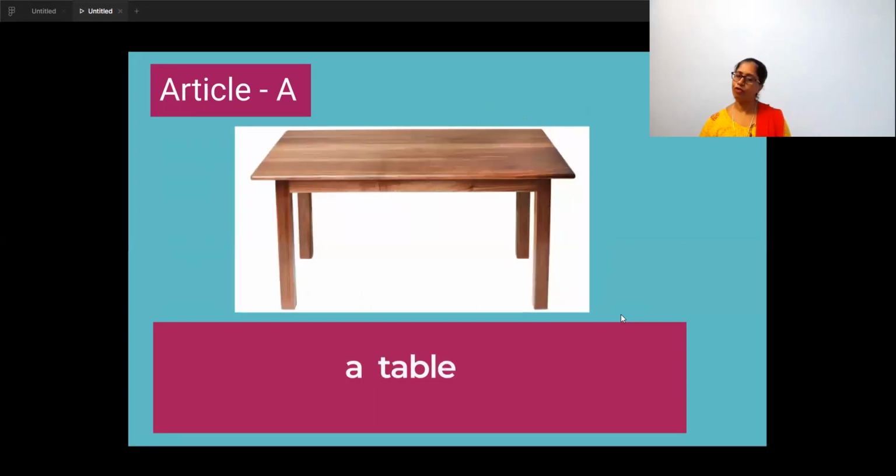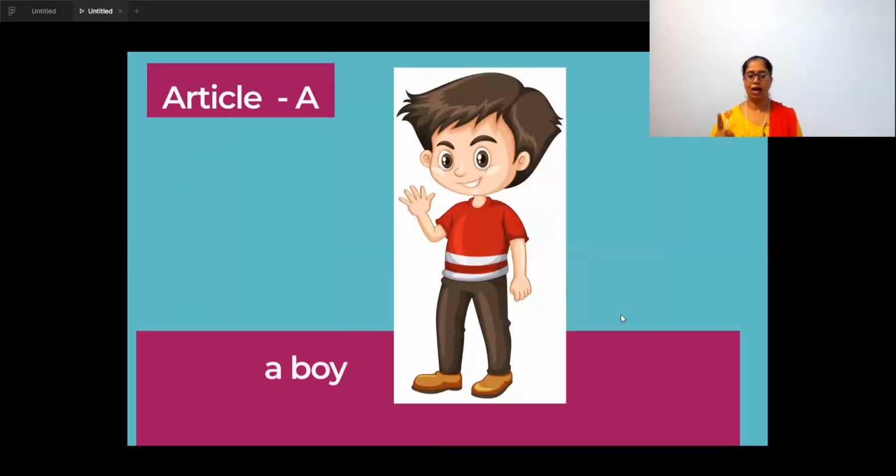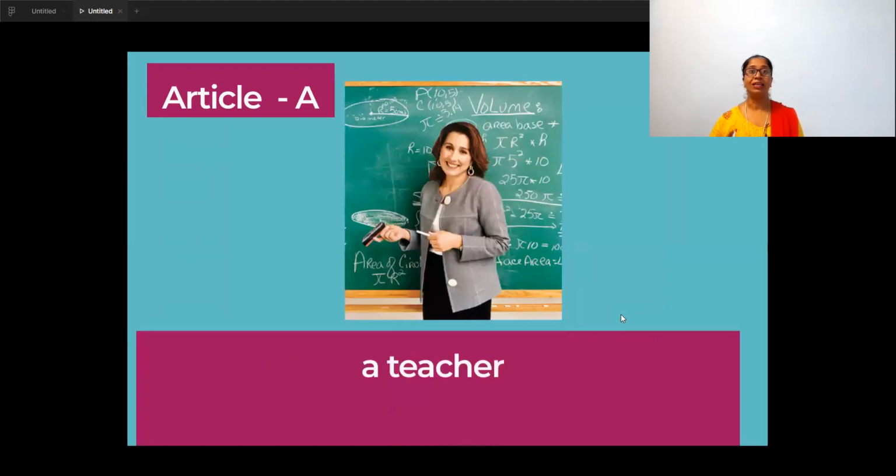Let's have a look at a few more examples. A table, a table, consonant sound and singular common noun, table. Okay, single. Next picture. Again, this is single, just one. Common noun, board. And what is the sound? Consonant sound, b for board. A board. Okay, so with consonant sound, we use the article a. A boy. A teacher, teacher, consonant sound.